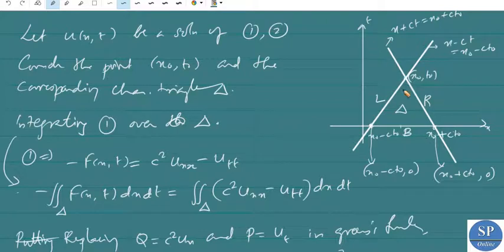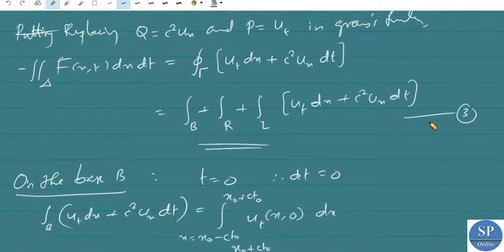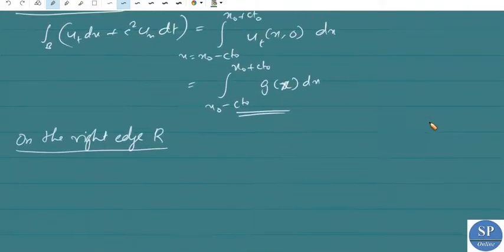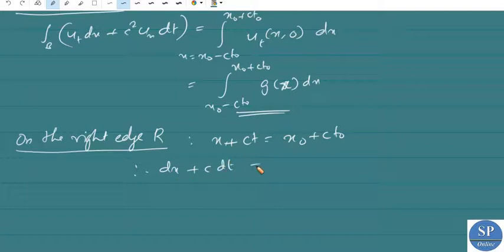Okay, so on the right edge R we have x plus ct equal to x naught plus ct naught, where x naught plus ct naught is a constant, therefore dx plus c dt is equal to 0. From this we have dx is equal to minus c dt.